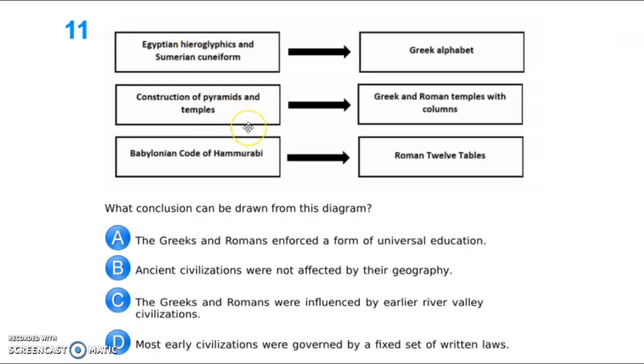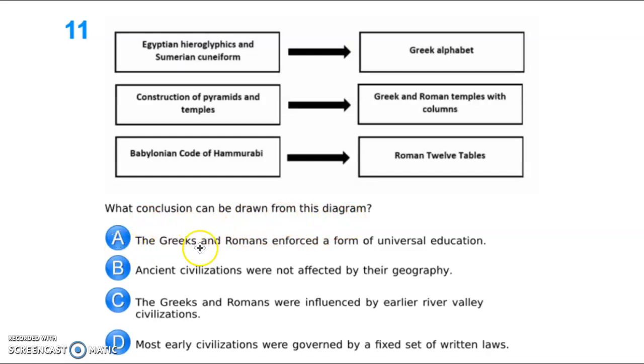So on the test, it was question 11. Question 11 reads: Egyptian hieroglyphics and Sumerian cuneiform, arrow, Greek alphabet. Construction of pyramids and temples, arrow, Greek and Roman temples with columns. Babylonian Code of Hammurabi, arrow, the Roman 12 Tables. So here it's showing you what was created in the River Valley civilization and then what was created over here in Greece and Rome. The question states, what conclusion can be drawn from this diagram?